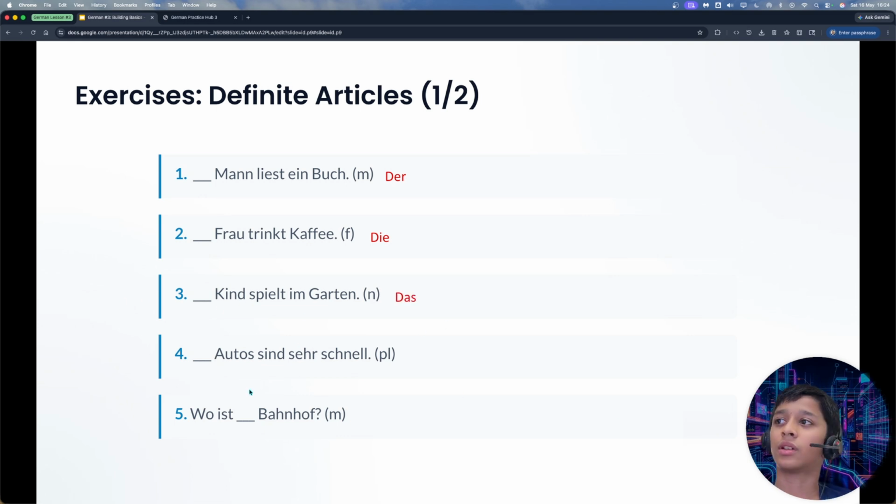Now, fourth, die Autos sind sehr schnell. What I said last time is that in the plural form, all of them use the word die, like the Autos here. So, in English it says the cars are very fast. Wo ist der Bahnhof? Der. So, Bahnhof means train station, by the way.